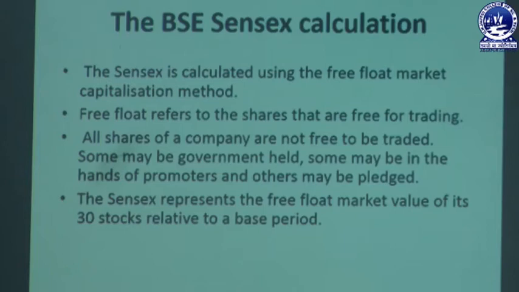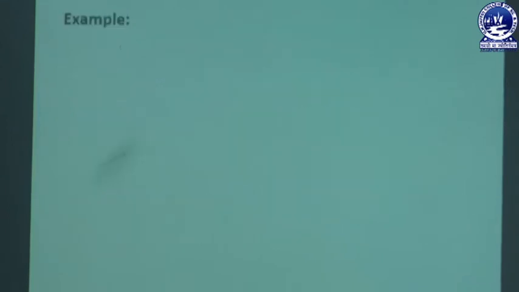So, we are taking a base period, and in relation to the base period, the free float market value of the 30 stocks is represented in Sensex. Now, we can be more clear with an example.